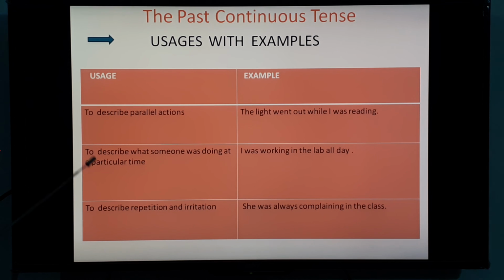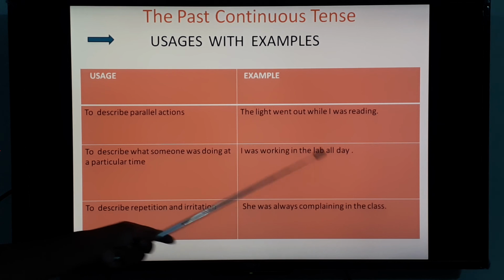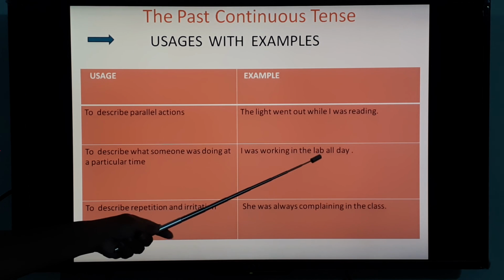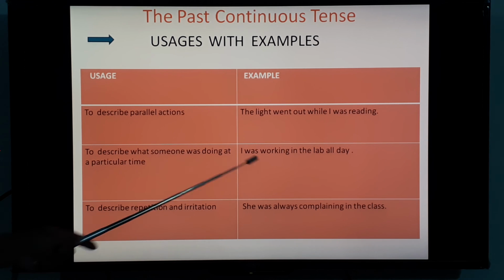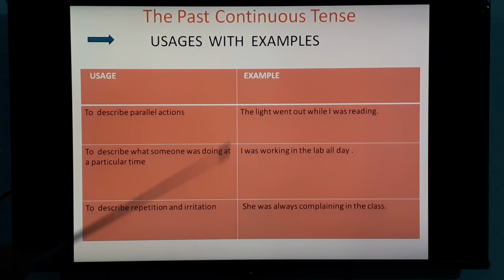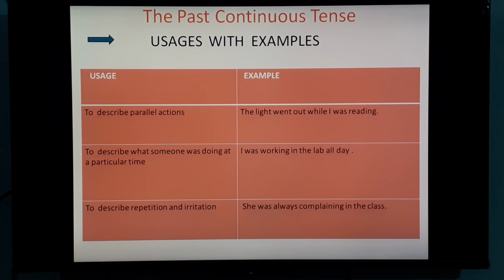Second usage, to describe what someone was doing at a particular time. For example, I was working in the lab all day. So here describing working, right, in the lab all day. So a particular time is mentioned in the past. That is why past continuous tense is given. To describe repetition and irritation, you can use this tense. For example, she was always complaining in the class.